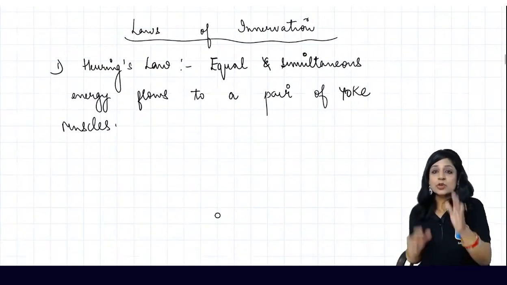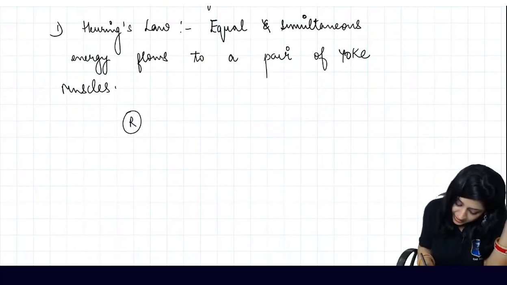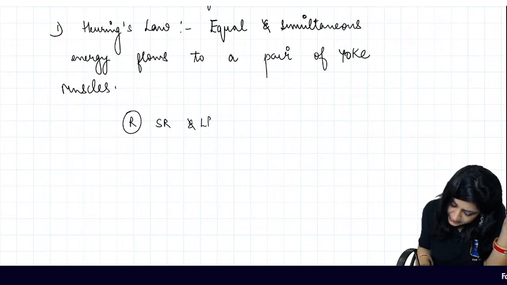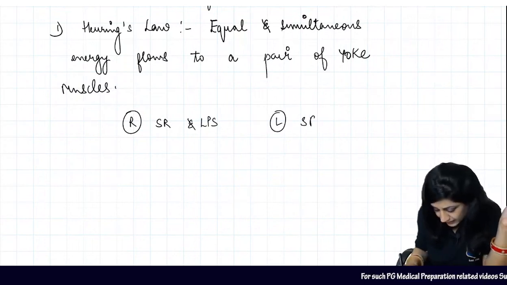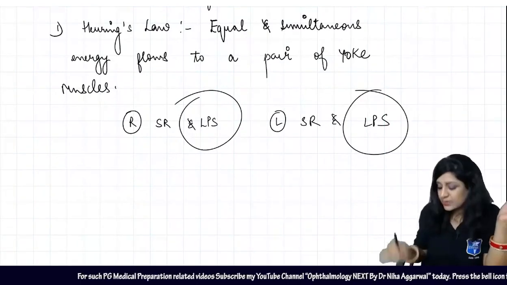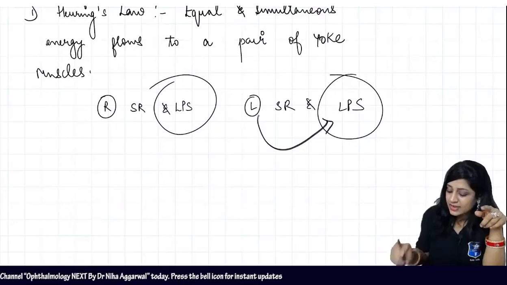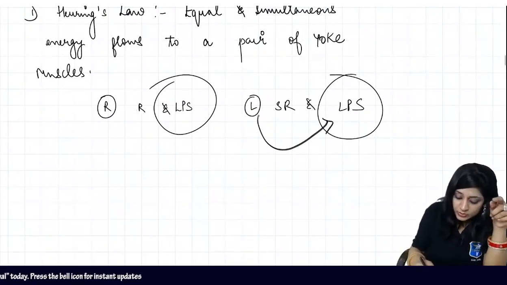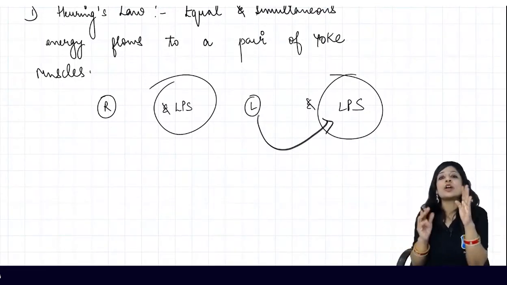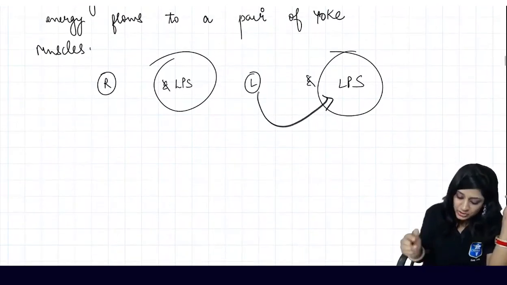When a person is looking in the upward gaze, we have the right superior rectus and the LPS muscle, as well as the left superior rectus and the left LPS muscle. So both the LPS muscles were your yoke muscles. So the amount of energy going to the left one is also going to the right one, because of Hering's law. That is why we were having the right upper lid retraction.